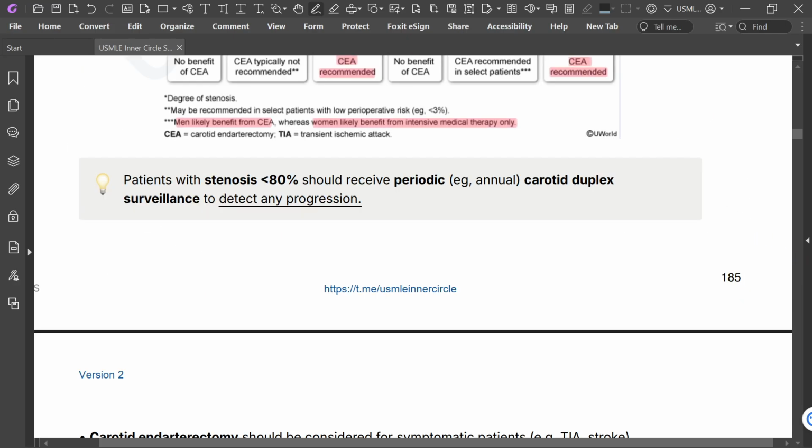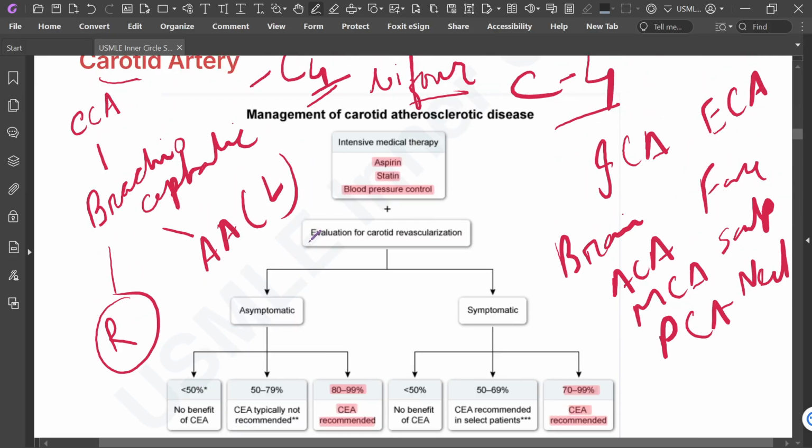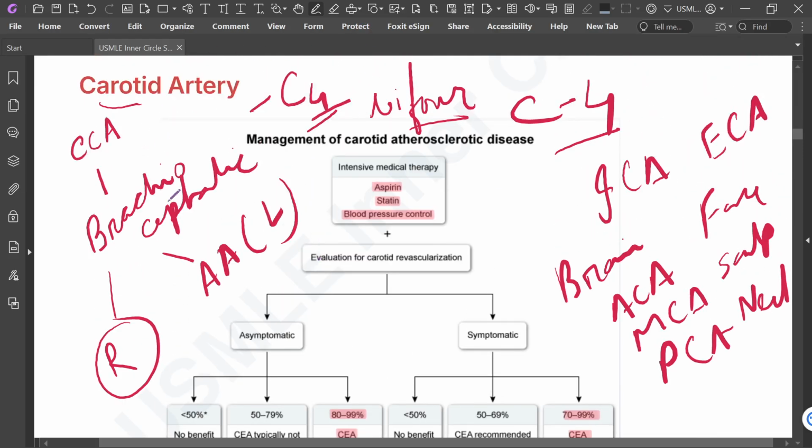Okay, lots of anatomy we have known. Now the management, very important, the management of carotid atherosclerotic disease.